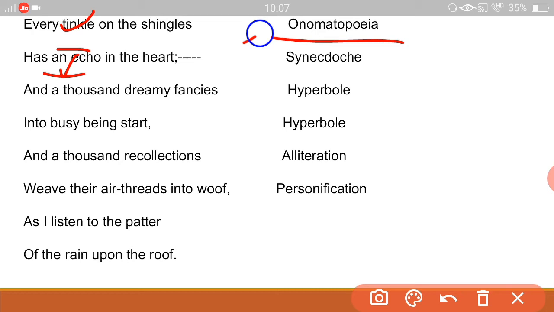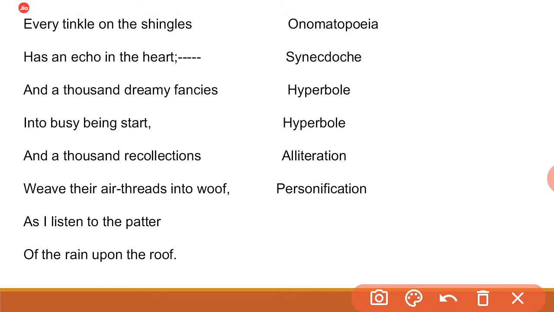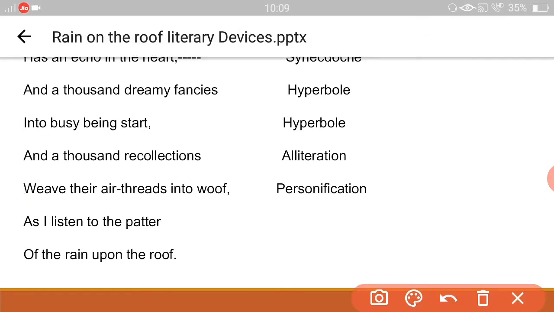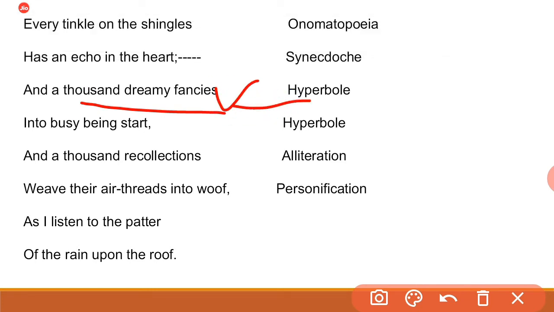Another figure of speech in this second sentence we are getting is synecdoche. Here the part, heart, stands for the poet. And a thousand dreamy fancies into busy being start: an overstatement that there are a thousand dreamy fancies. So we are getting the figure of speech hyperbole. Into busy being start, and the figure of speech in this line we are getting is busy being. The B consonant sound is repeating, so we are getting the figure of speech alliteration.